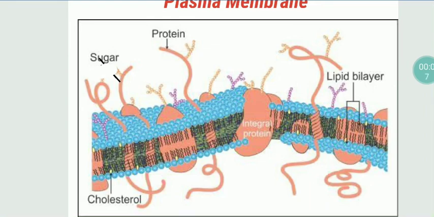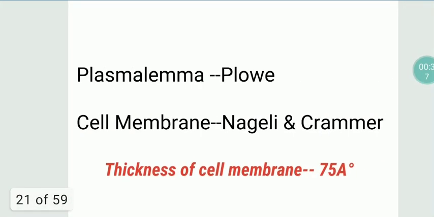Cell membrane is a thin, elastic, semi and selectively permeable membrane. It separates the cellular contents, the inner environment of the cell, from the external medium. So it is acting as a wall protecting the cell. It is the plasma membrane or the cell membrane, also known as plasmalemma.